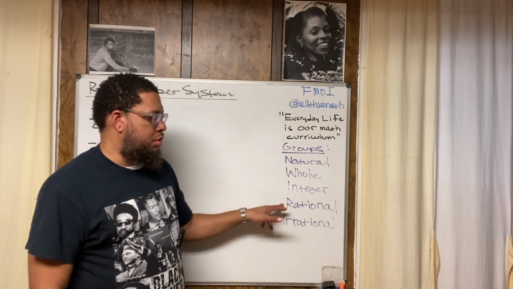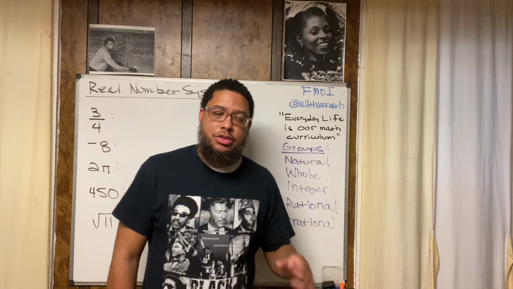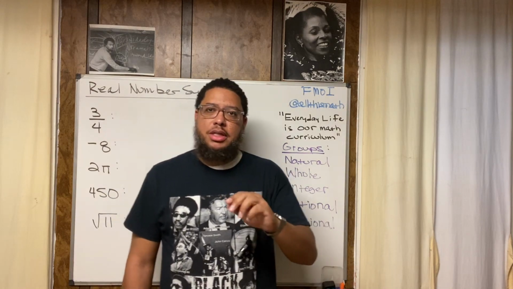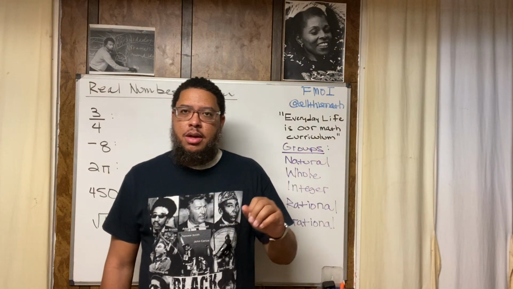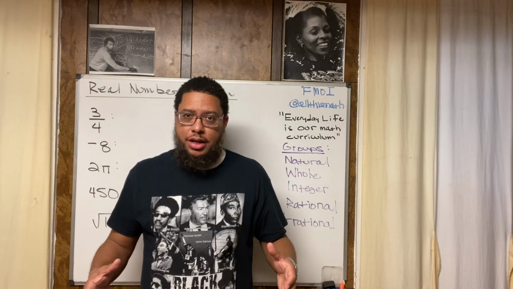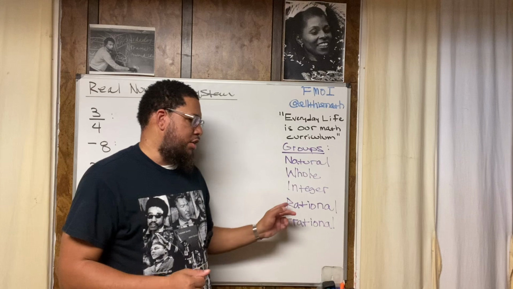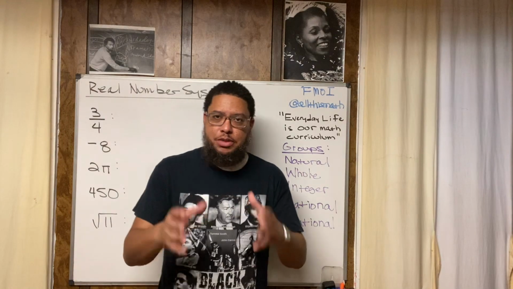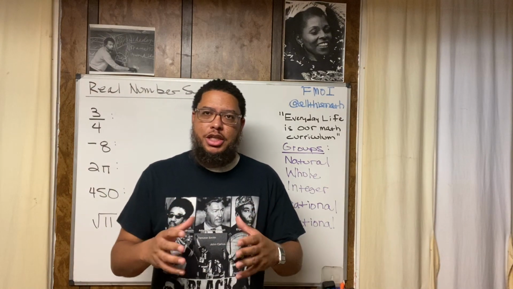Now, the rational numbers are numbers like this, right? If you can represent that number as a fraction, right? And then when you divide, because a fraction is just a division problem, right? Now, rational numbers are probably the category that gives people the most challenge. So I'm going to try to explain this in as concise a way as possible.